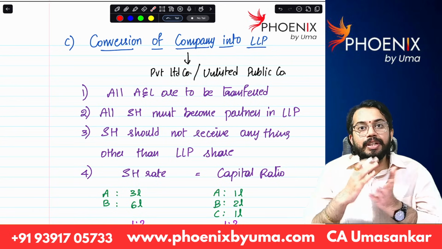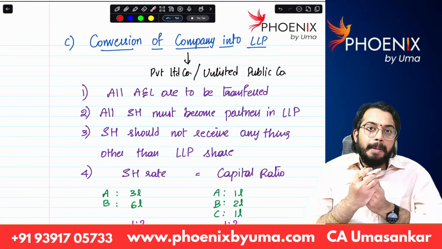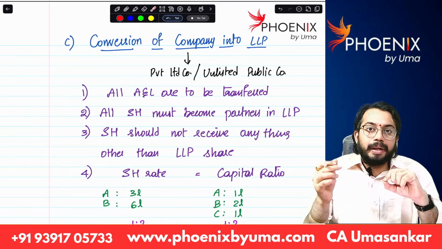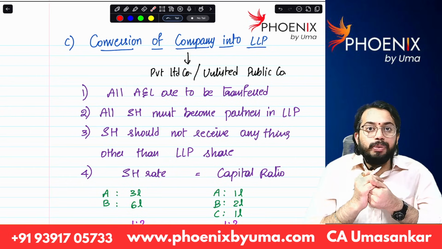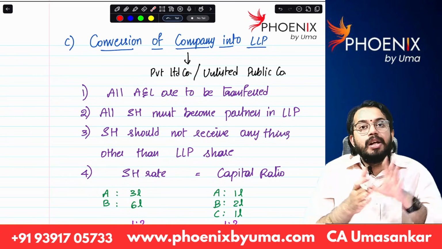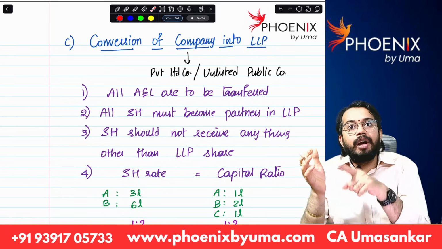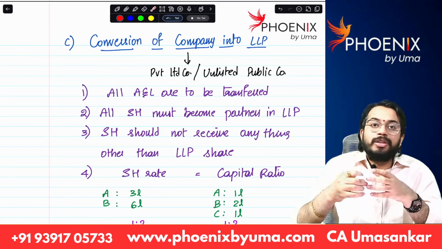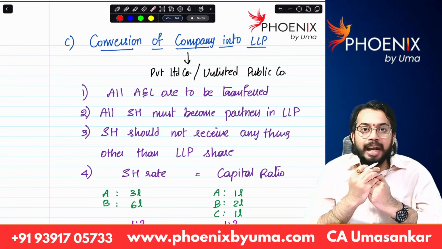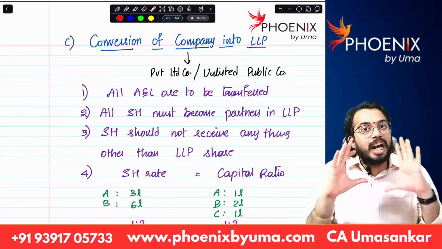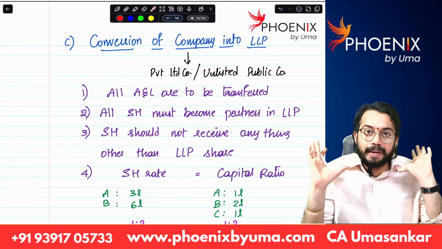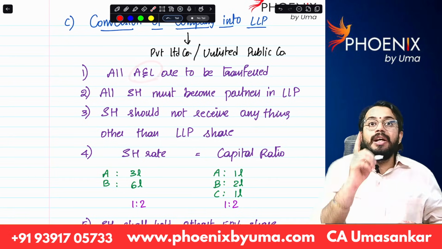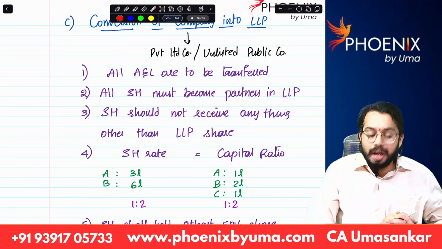Next, conversion of company into LLP. See, a private limited company or unlisted public company can get itself converted into LLP. At that time, losses of the company will be carried forward to LLP, and LLP can carry forward those losses for a fresh period of 8 years. But certain conditions are required to be satisfied. What are the conditions? All assets and liabilities of the company should be transferred to LLP.